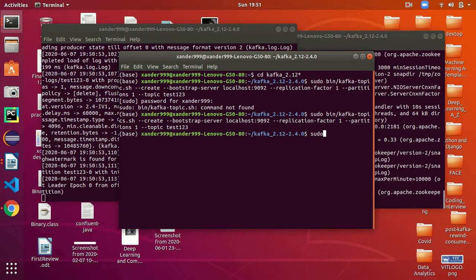In case you want to see the topics, you can do that also, like kafka-topics with the list option. It lists all created topics and also mentions the server on which our Kafka has been running.